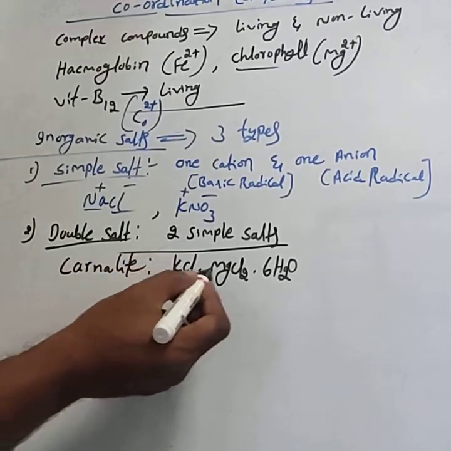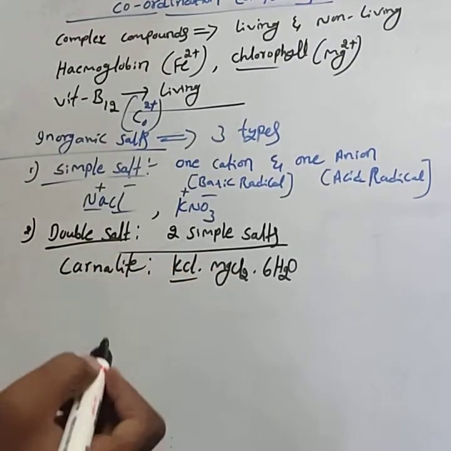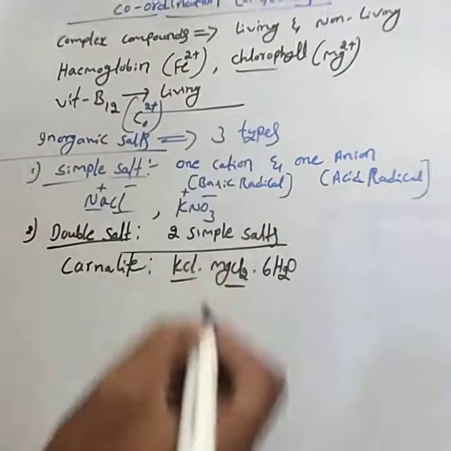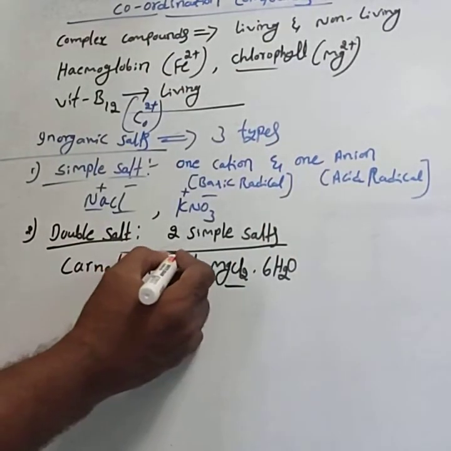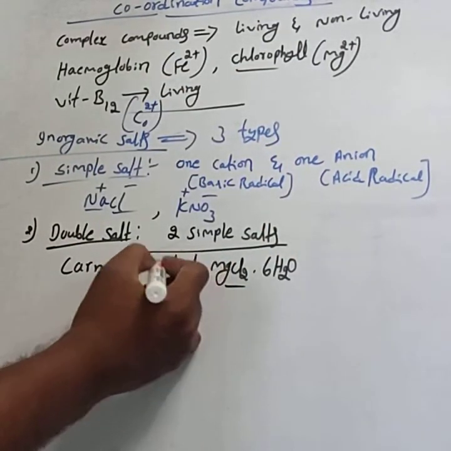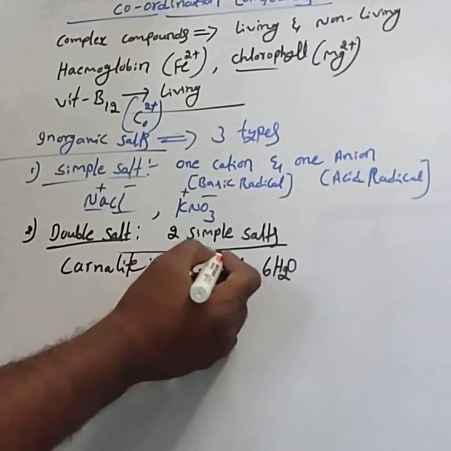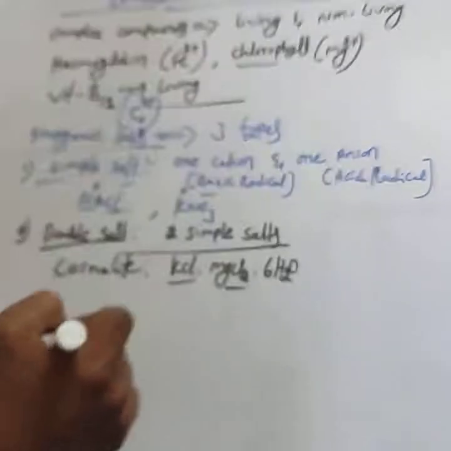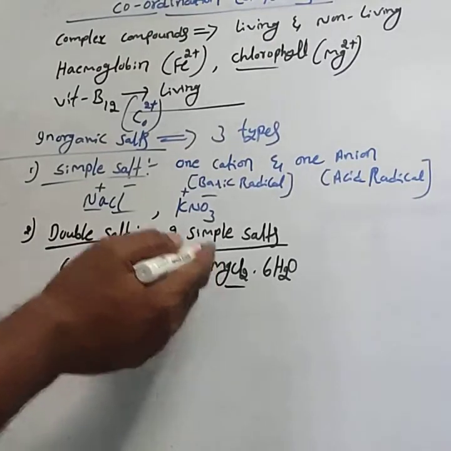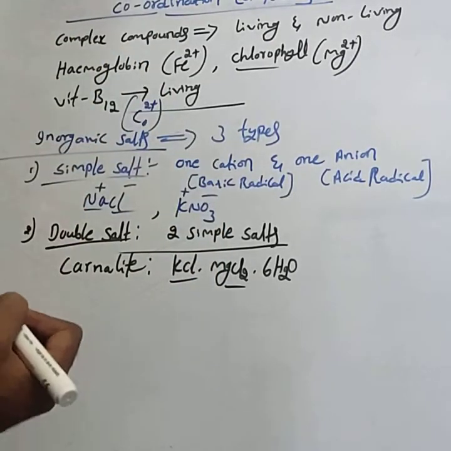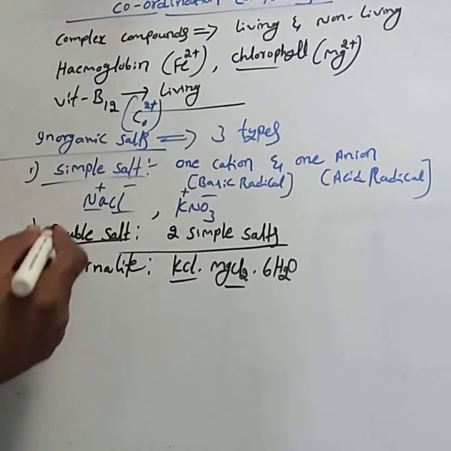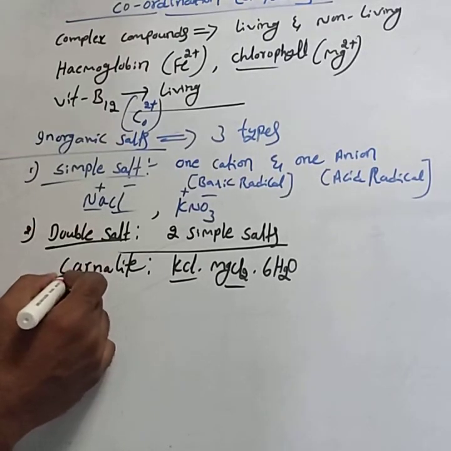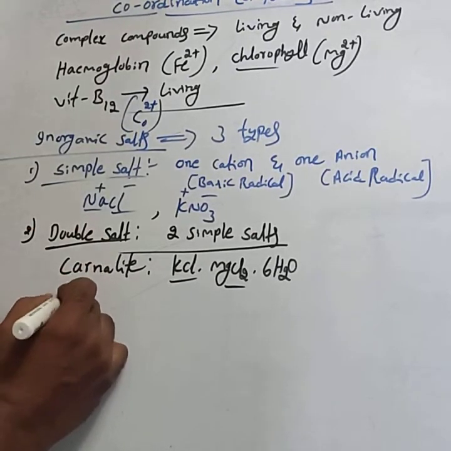Carnallite is made up of two simple salts. One is KCl, another one is MgCl2. KCl has K+ and Cl-, this is one simple salt. MgCl2 has Mg2+ and Cl-. Hence, as a combination of two simple salts, we call it a double salt. Then after carnallite, one more example is Mohr's salt.